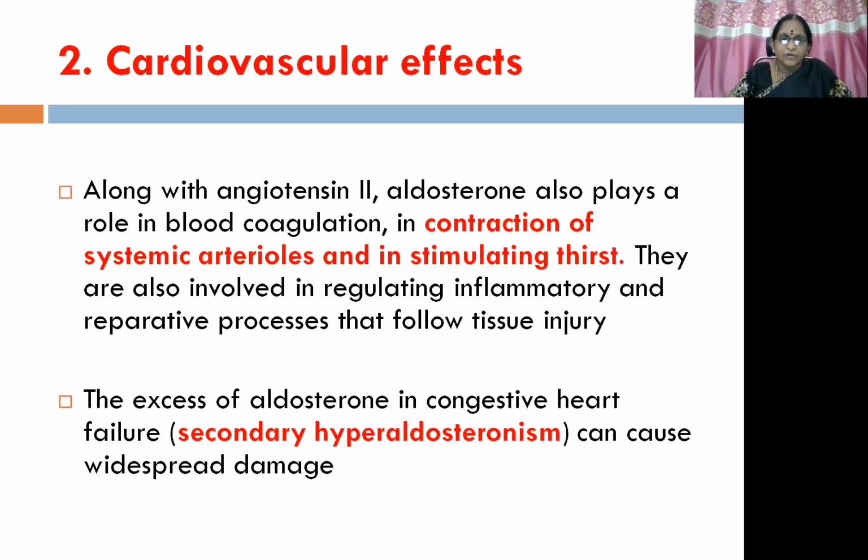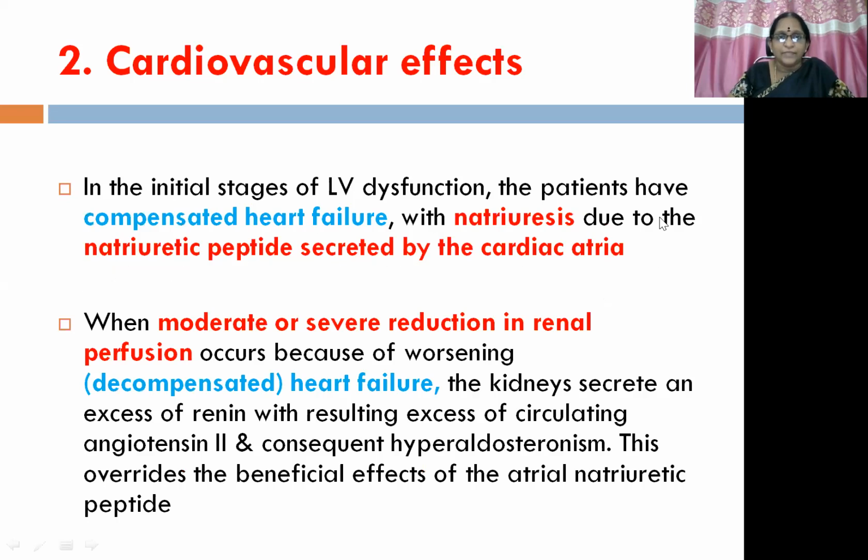The excess of aldosterone in congestive heart failure, otherwise known as secondary hyperaldosteronism because it is not connected to the adrenal gland, can cause widespread damage. Let us see how it happens. In the initial stages of left ventricular dysfunction, the patients have compensated heart failure with natriuresis due to the natriuretic peptide secreted by the cardiac atria, which we have already discussed in the mechanism.